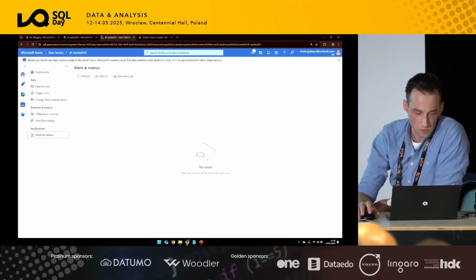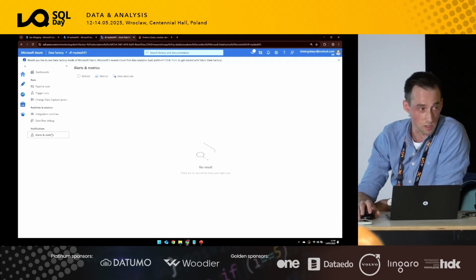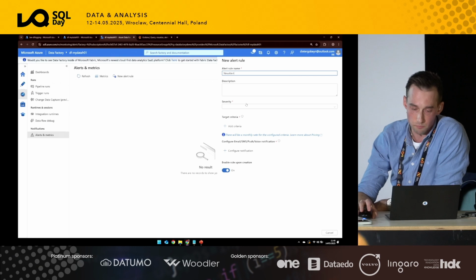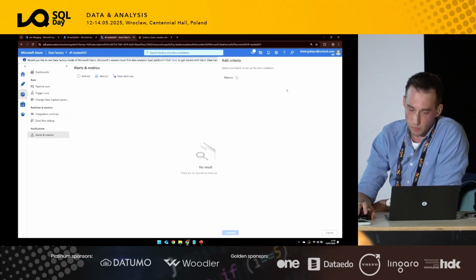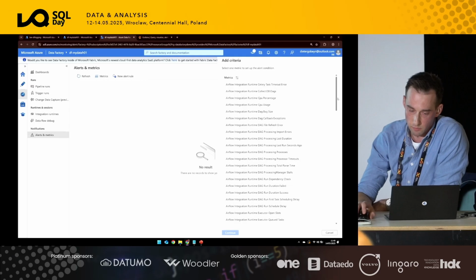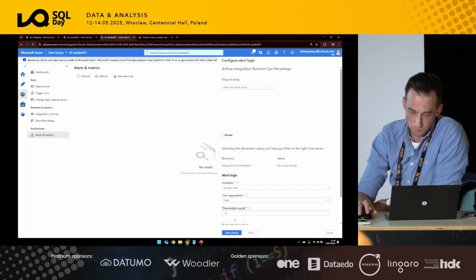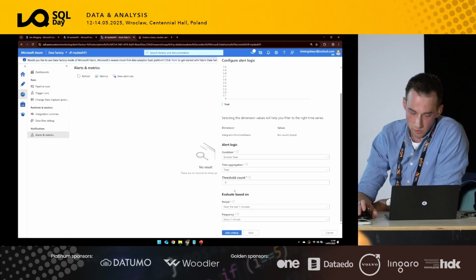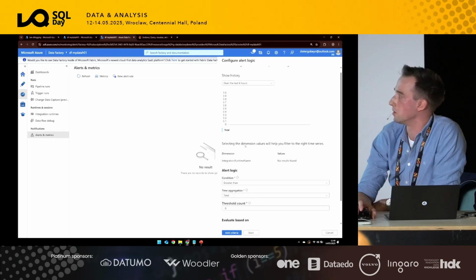There's one additional functionality which I really like that they integrated here, which is the alerts and metrics, right? So having that alert rule here could help you by being able to create a criteria, right? Continue. And then a reason and a threshold, you can also set up alerts.